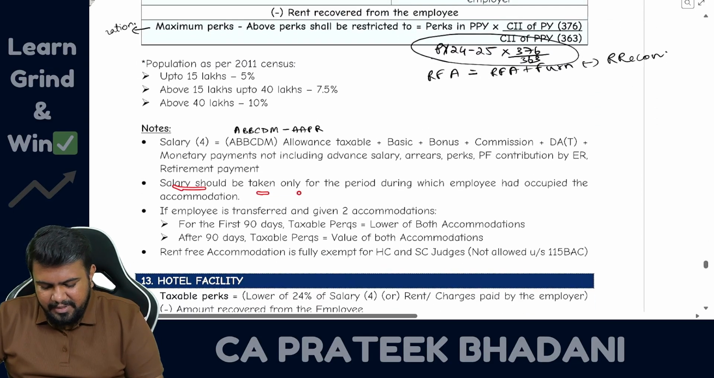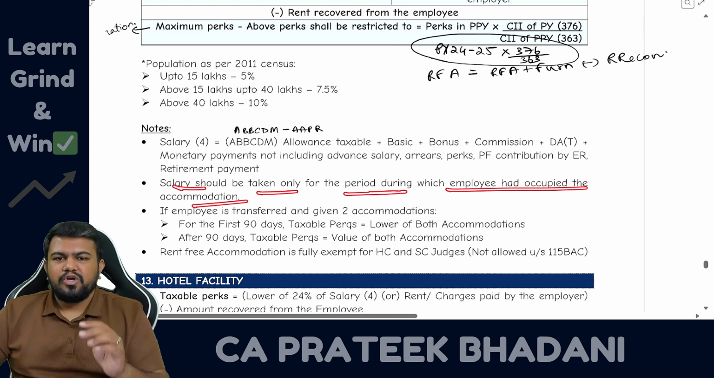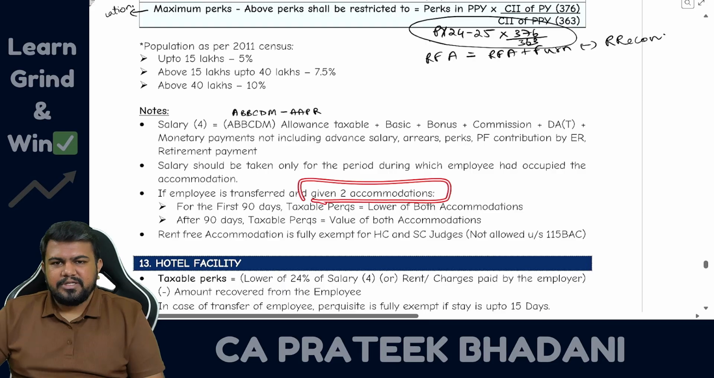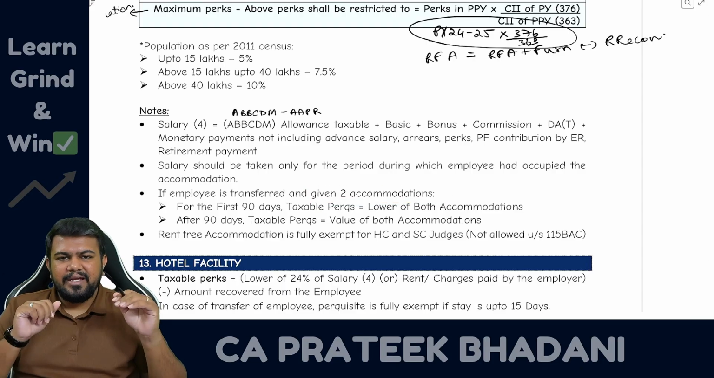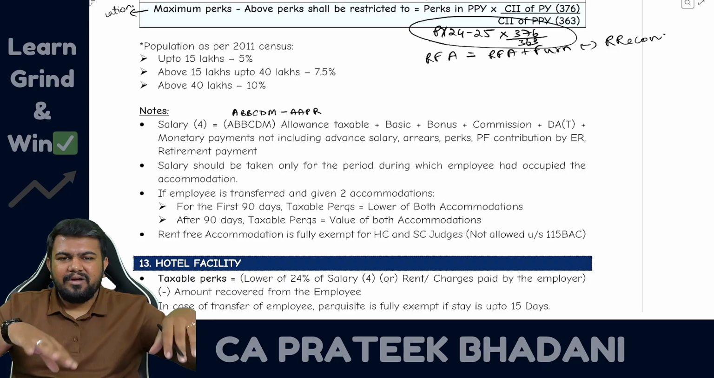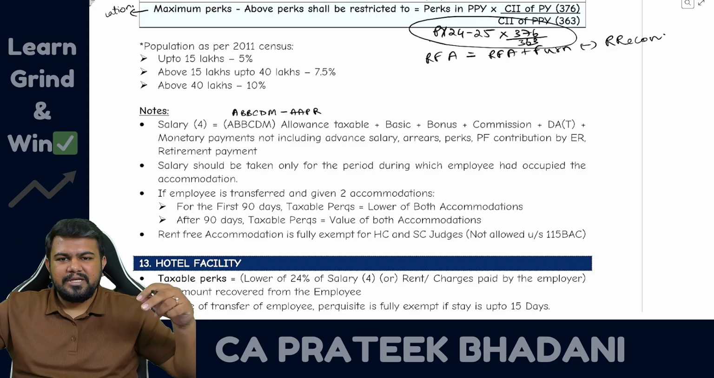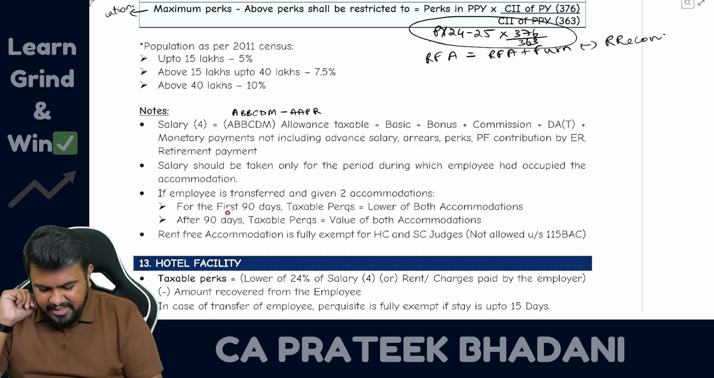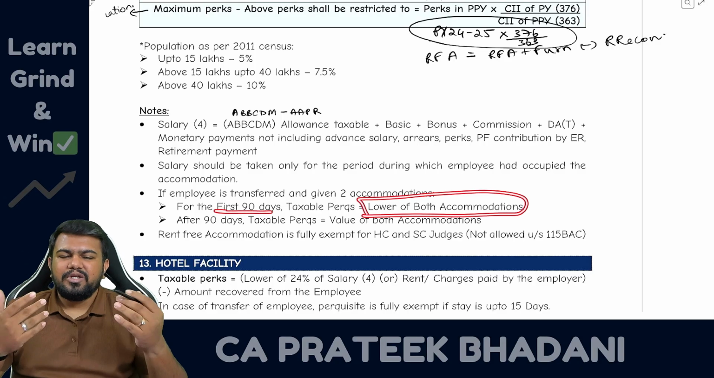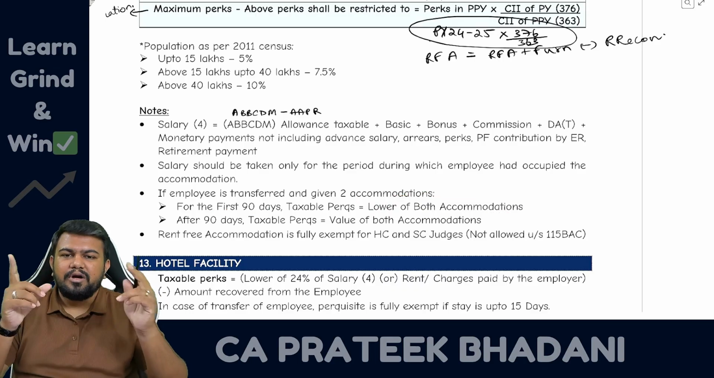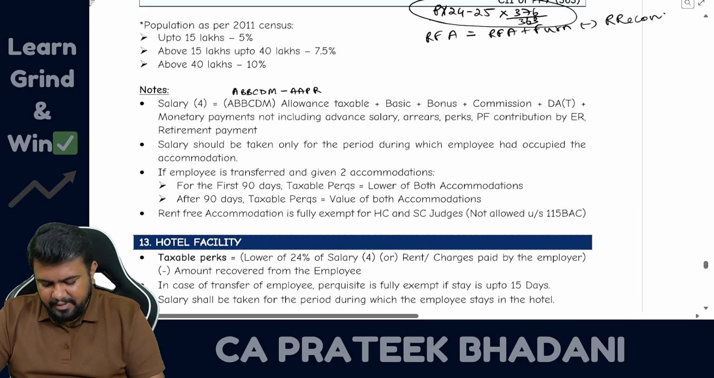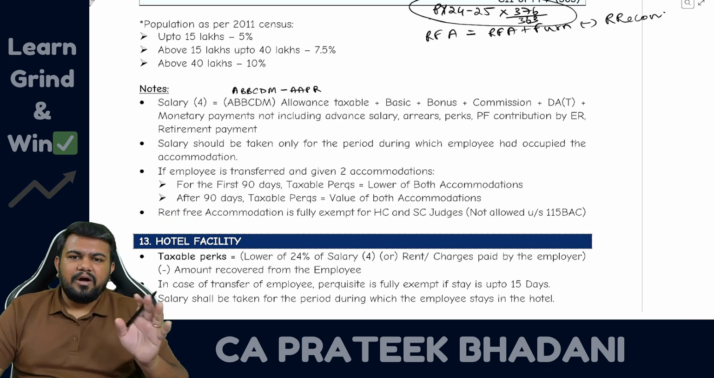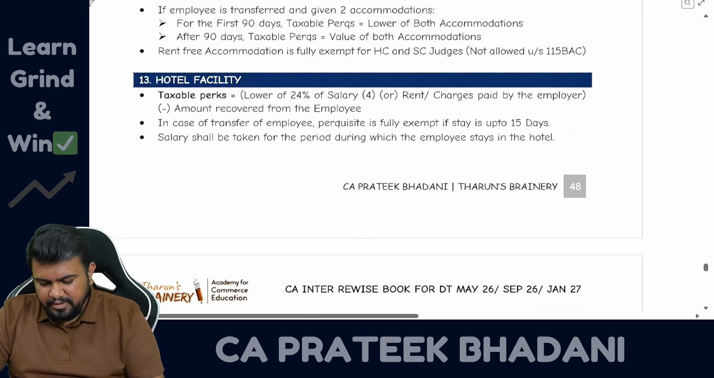Then salary should only be taken for the period during which the employee was occupying the accommodation. Then if the employee is transferred and given two accommodations, for example, let's say the employee is living in Chennai, now transferred to Mumbai. In Chennai, family and all will be there, no? So sometimes the employer will give two houses, one in Chennai also, one in Mumbai also, for a temporary period. In such case, what to do? For the first 90 days, whichever is the lower value, that you tax. However, after 90 days, both accommodations will be taxable. Rent-free accommodation is fully exempt for High Court and Supreme Court judges in the old regime, not in the new regime. Fine. So this is the rent-free accommodation.